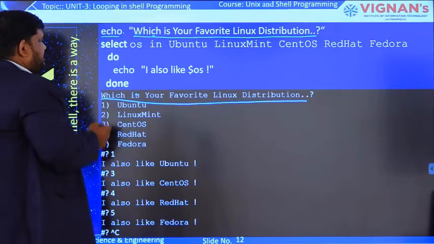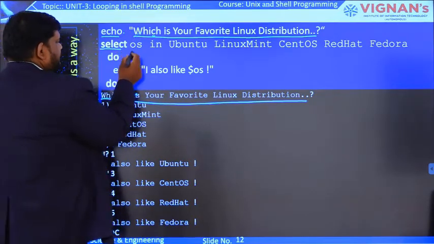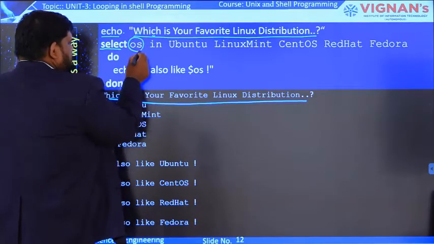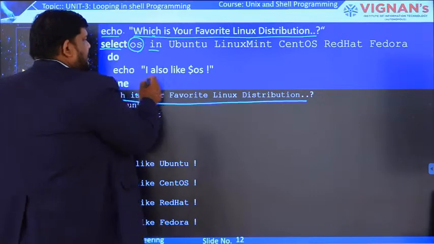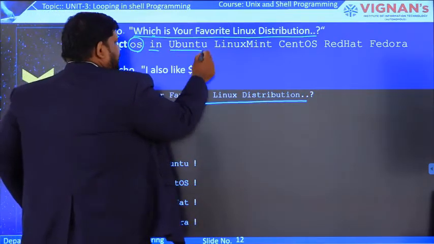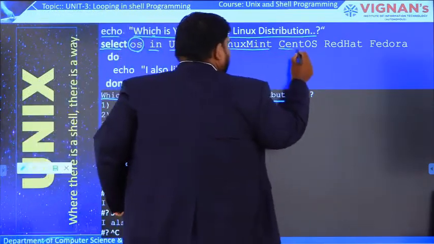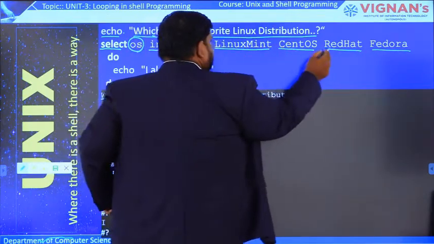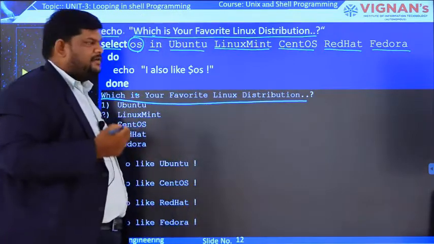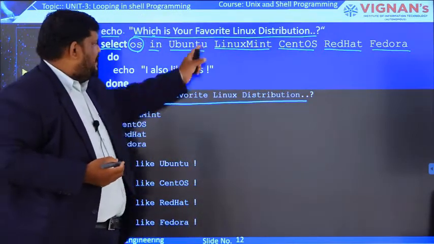Now consider this select loop. Select, the variable I am using is OS, in, and these are the items: item number 1, item number 2, item number 3, item number 4, item number 5. So in total we are giving 5 items, separated with white spaces.